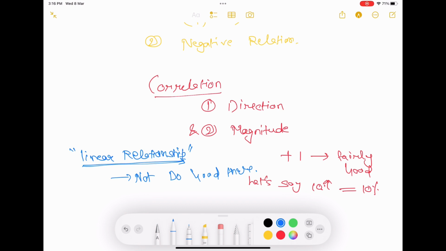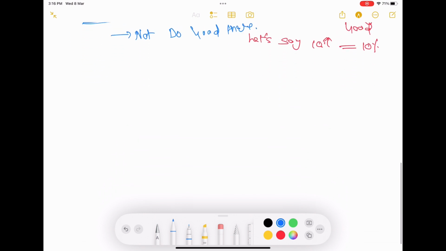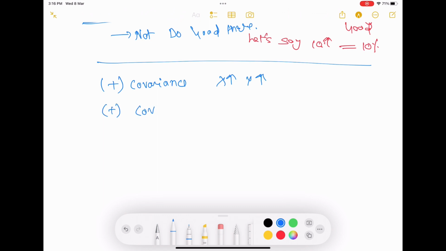So this is all we have done. Now let's summarize our video. Positive covariance: x goes up, y will also go up. If I go in the direction east, then my friend will also go east. If he goes west, then I will also go west. This is covariance, but how much, we are still not clear.